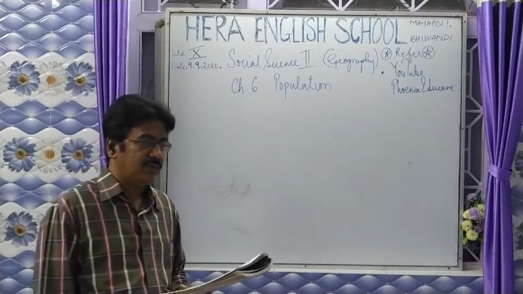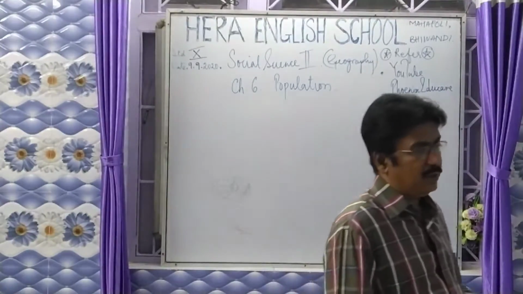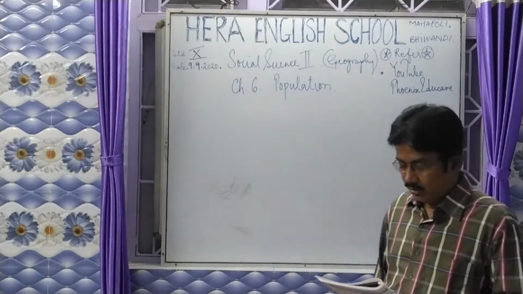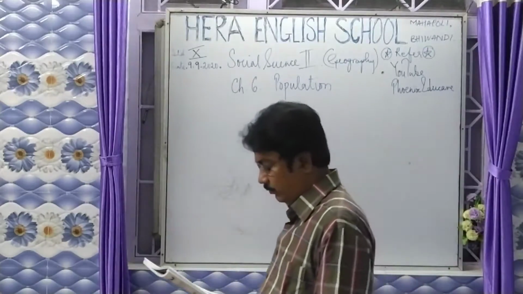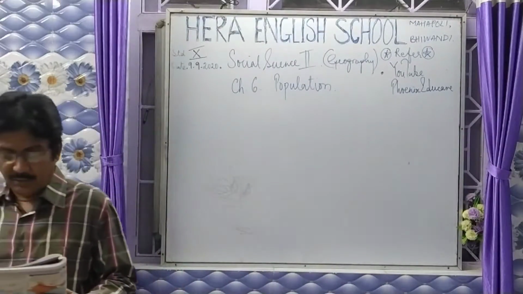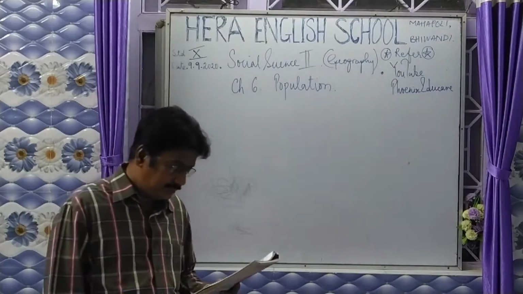But here the Amazon river basin has rainfall, dense forest, tropical forest, equatorial forest, and because of the dense forest, the density of population is sparse, or the population of that particular region is less.